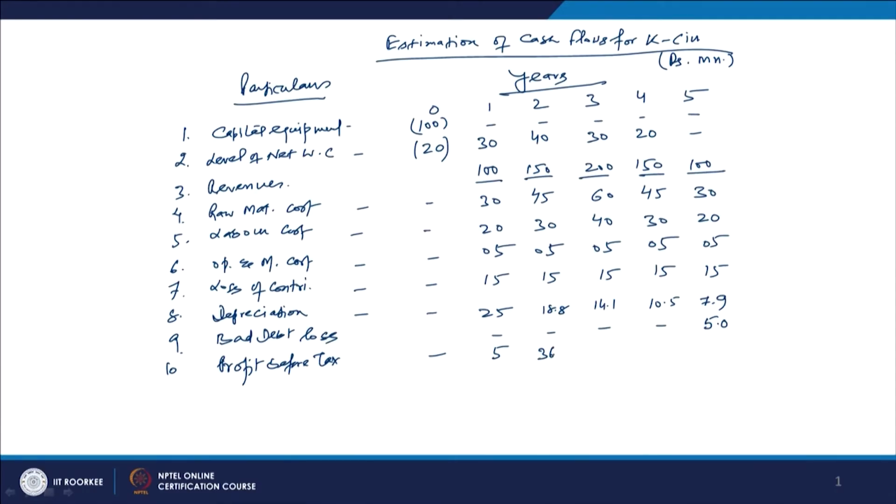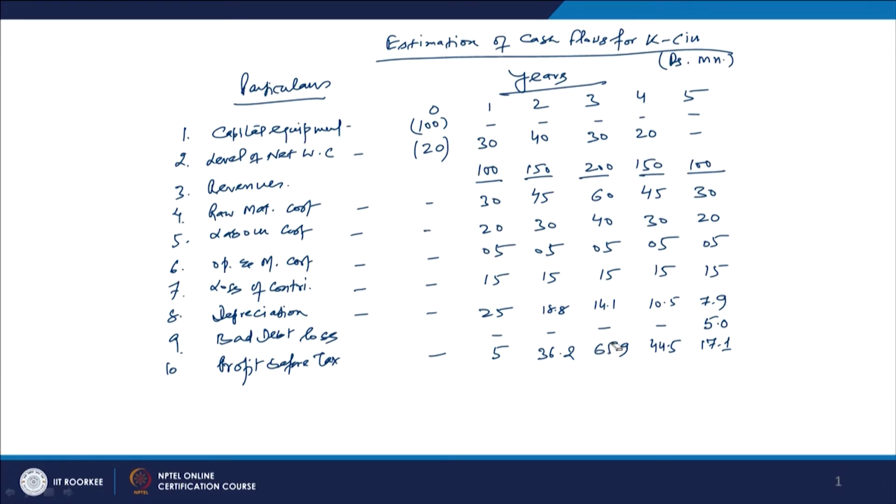In the next case it is going to be more, the profit before tax is 36.2. In the next case it is going to be 65.9, then 44.5, and in the last case 17.1. It is simply the subtraction of the total cost, including the non-cash cost and the bad debt losses, from the total revenue, and whatever the resultant figure is, that figure is called the profit before tax, right.